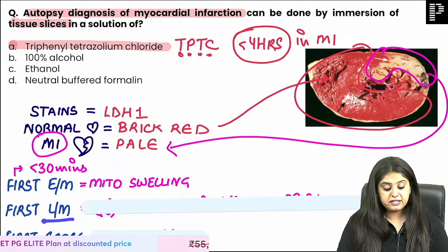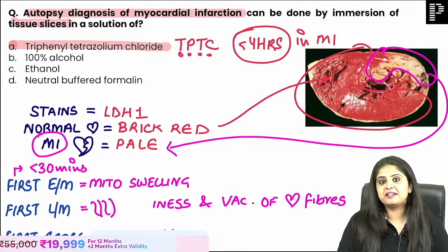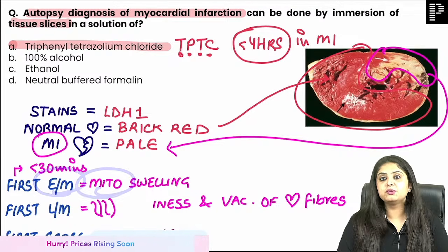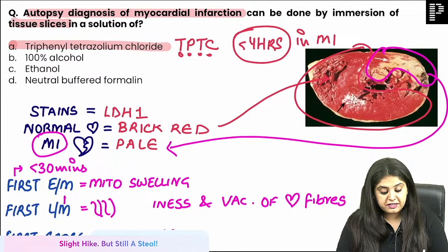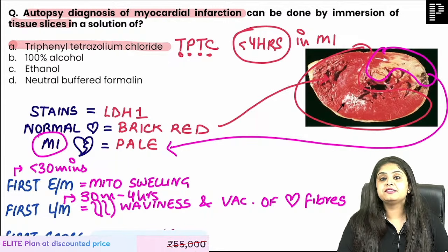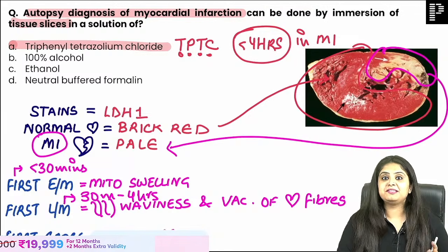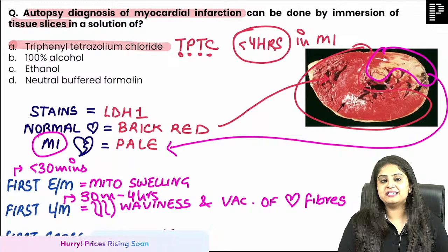Many of you said waviness. Guys, hang on. Waviness is something you will see on light microscopy because you can see the cardiac fibers. I asked you the first electron microscopy change, and mitochondria you will only see on electron microscopy, so don't make that error. Waviness is right for light microscopy, which you will see within 30 minutes to 4 hours, and that is when you will see the waviness and the vacuolization of the cardiac fibers. Please do not mess up on this question. Minor errors you make right now means you don't make them on the day of the exam.